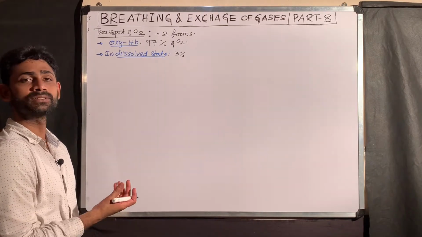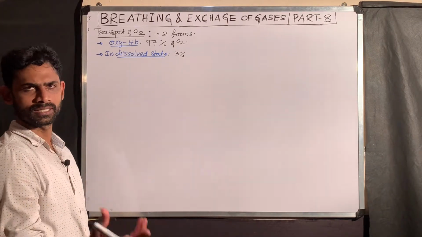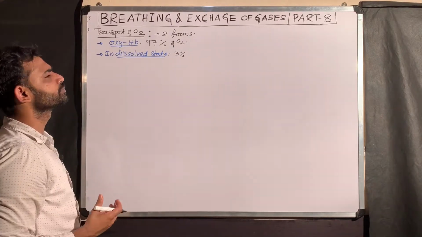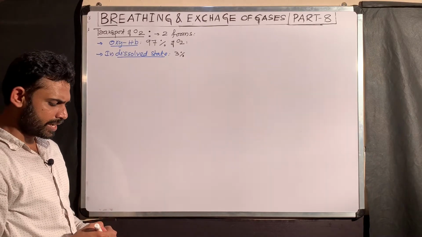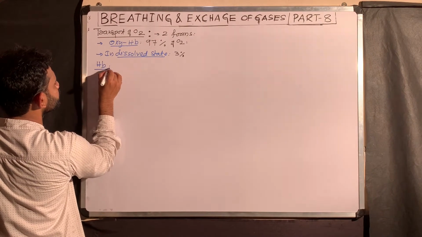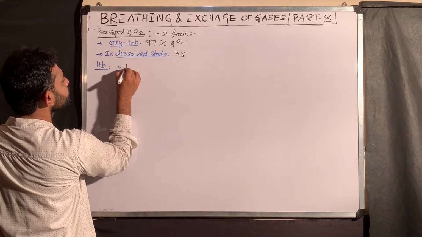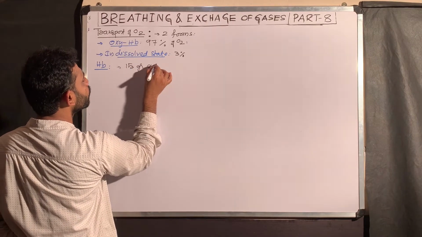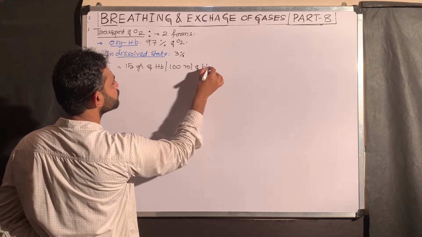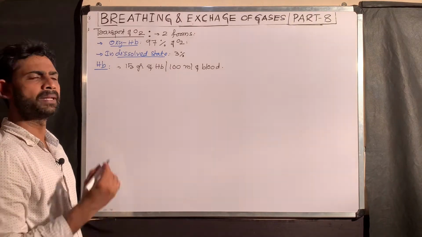Why only 3%? As I said, oxygen is very less soluble in water, that is in the blood. So, mainly oxygen is transported in the form of oxyhemoglobin. That is why first we have to understand about the hemoglobin. There is 15 grams of hemoglobin per 100 ml of blood.